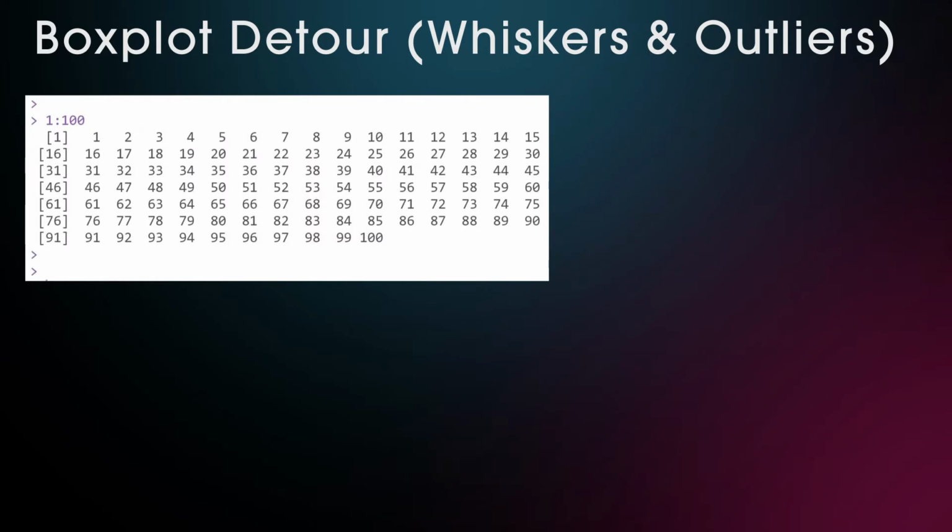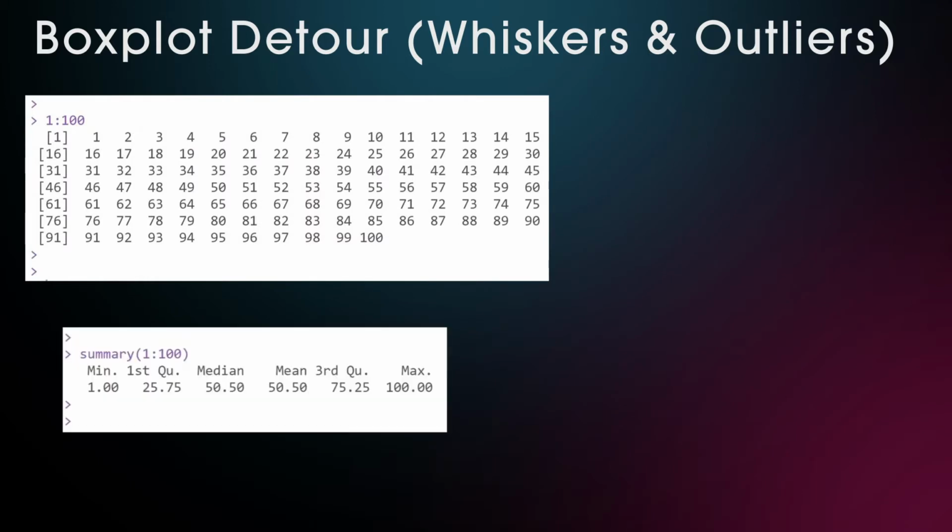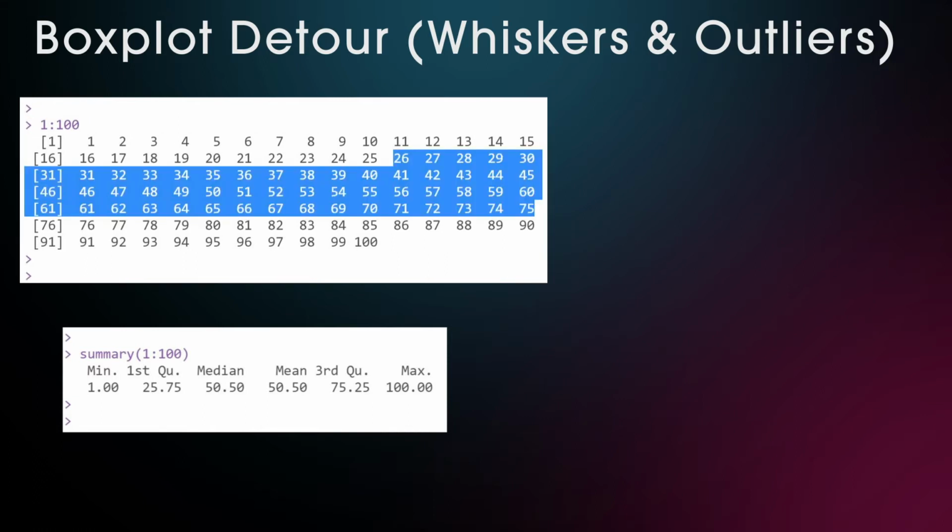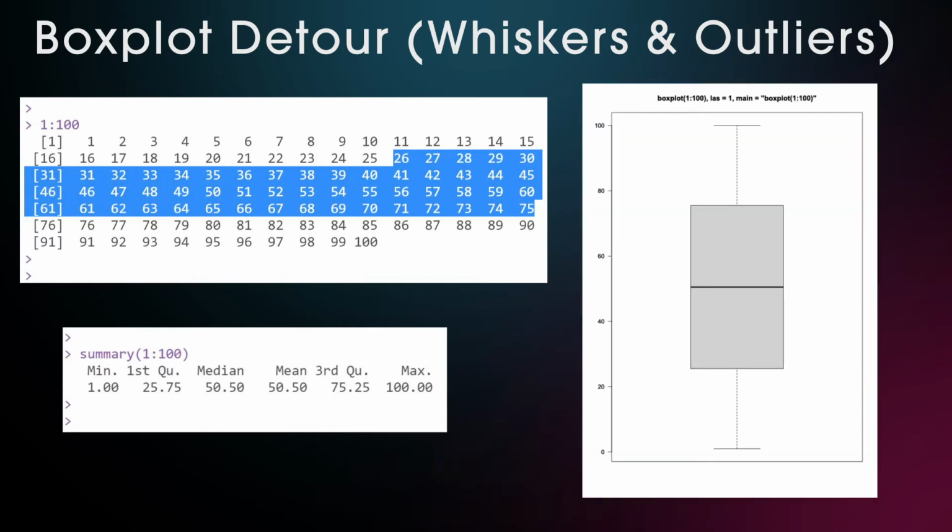Let's look at the numbers from 1 to 100. When we use the summary function, we get the min 1, the max 100, the median, which splits the 100 numbers in a bottom and a top 50, and we get the first quartile and the third quartile. The interquartile range must include 50% of the data, so the numbers 25 to 75 represent the interquartile range. And when we plot a boxplot of these numbers, we get a graph like this.